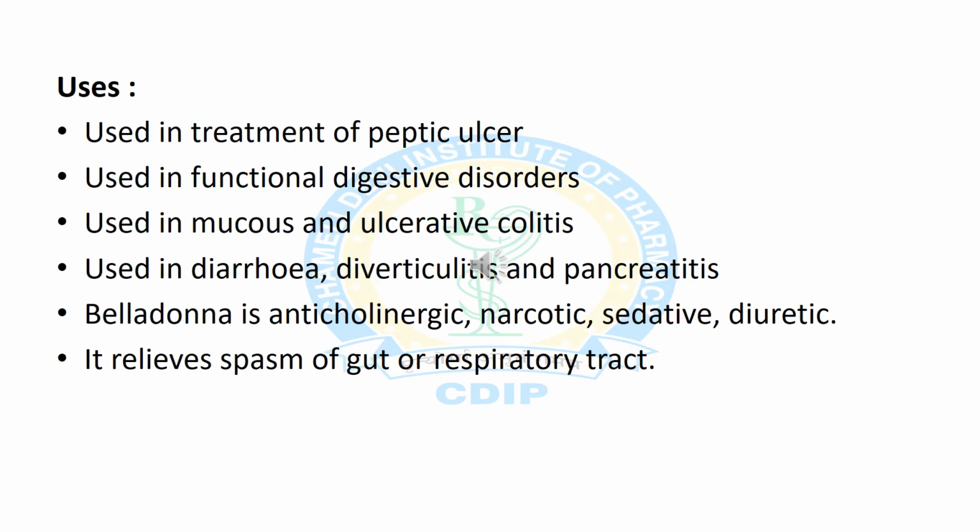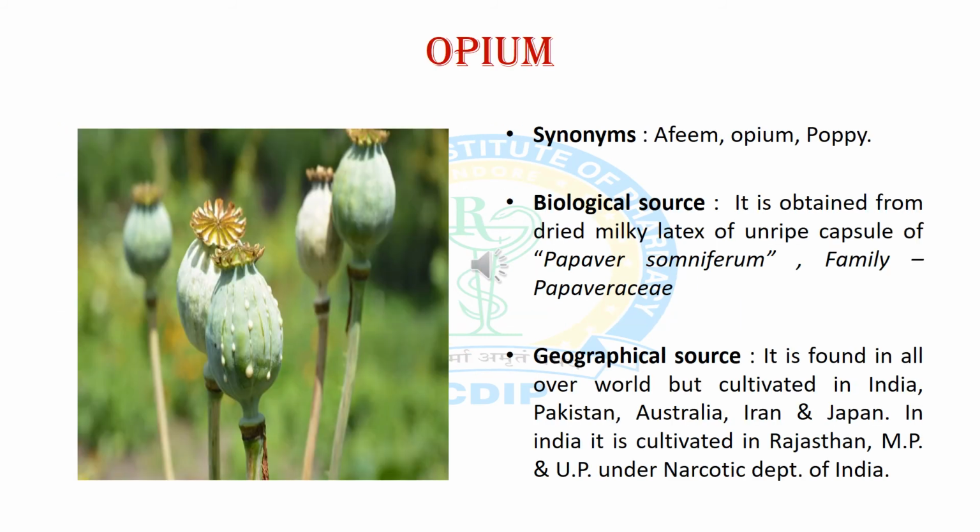Now we will discuss the various therapeutic uses of Atropa belladonna leaf. It is used in the treatment of peptic ulcer. It is useful in functional digestive disorders like mucous and ulcerative colitis. It is also used in diarrhea and pancreatitis. Belladonna is used as an anticholinergic, narcotic, sedative and diuretic, and it is also useful in relief of spasms of the gut and respiratory tract.